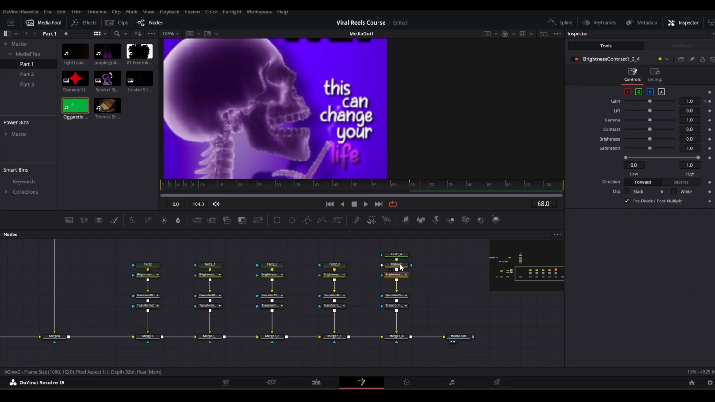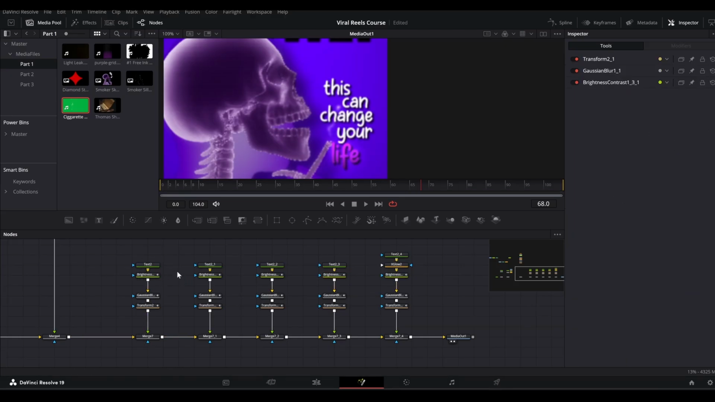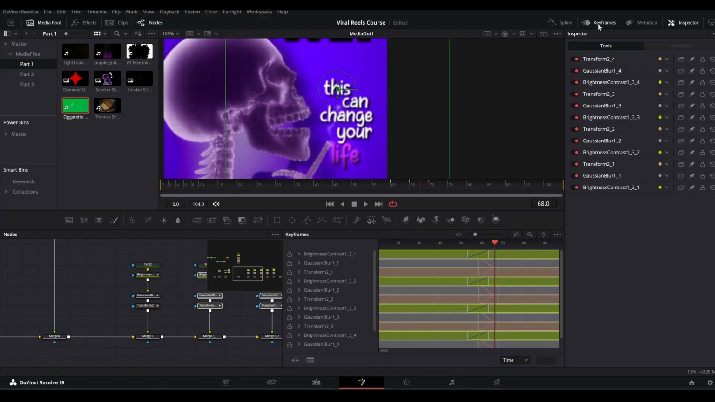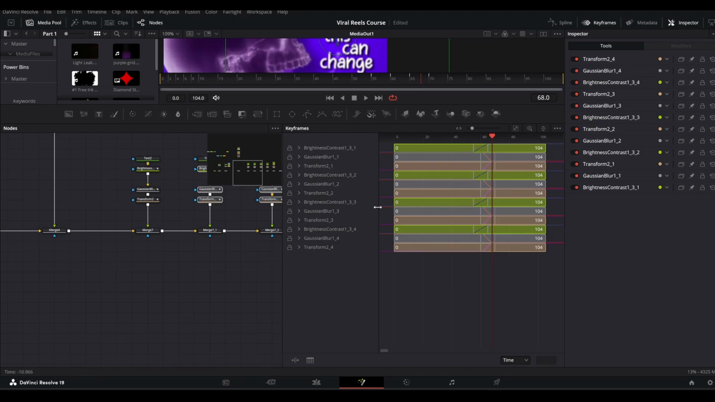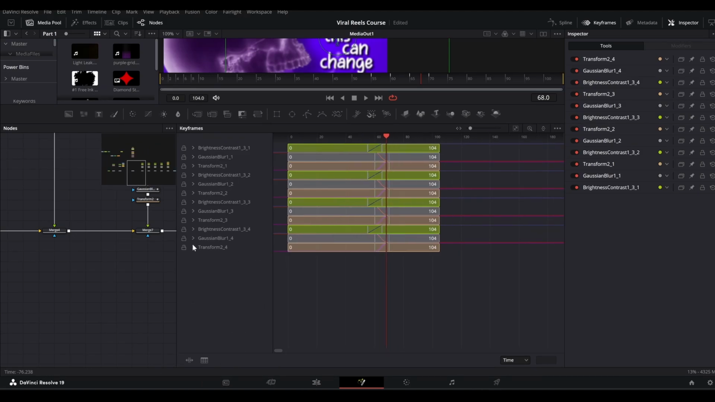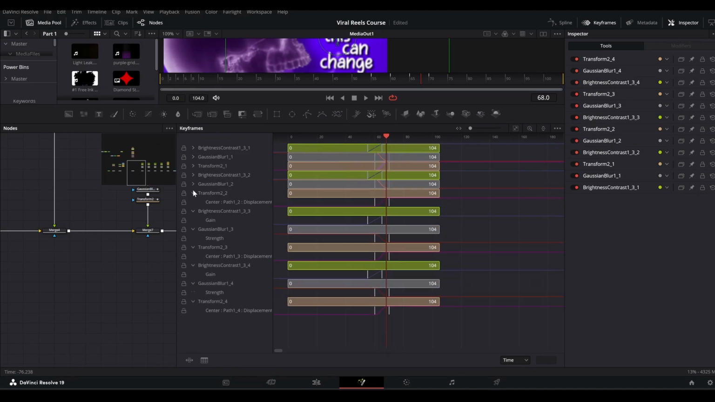And now to add that delay, so apart from the first text only, select all these like this, and then go to the keyframe section, expand these and bring it to the full screen like so, and then you're gonna expand all of them.